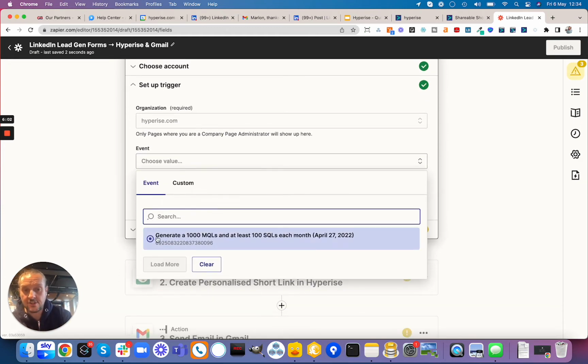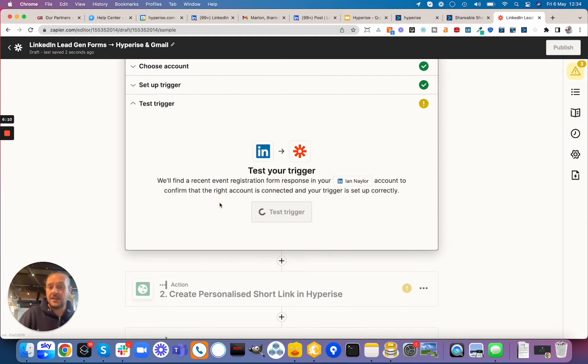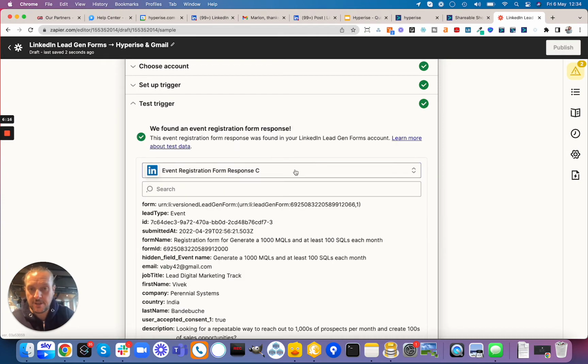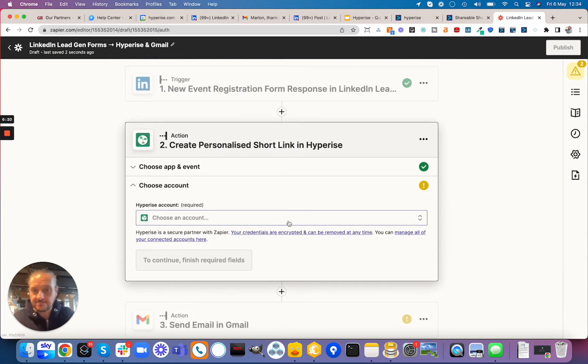You can see I'm choosing a specific event here, but I could also leave this blank, and then this would trigger for each event that I have under that organisation. Click continue. We can test the trigger, and what we'll see is all the event data coming through for people that have already registered. We can continue from there. And now we're into step 2, which is choosing our personalized data to create the personalized short link.